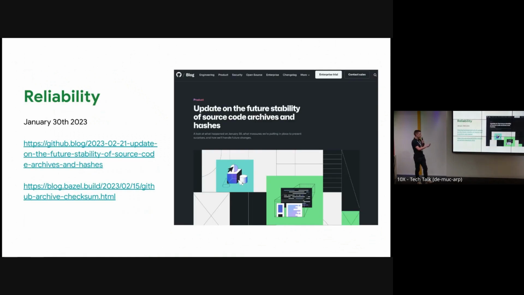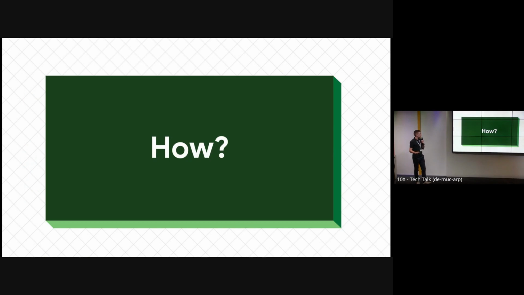So speaking about reliability for a minute, I think this came up earlier as well. We obviously weren't the only people affected. In January of this year, there was an incident where the checksums of existing GitHub archives changed, and this caused a major issue for our builds because the checksum of our downloads didn't match what the workspace file expected. So given all of this, how do we actually achieve builds without the internet?